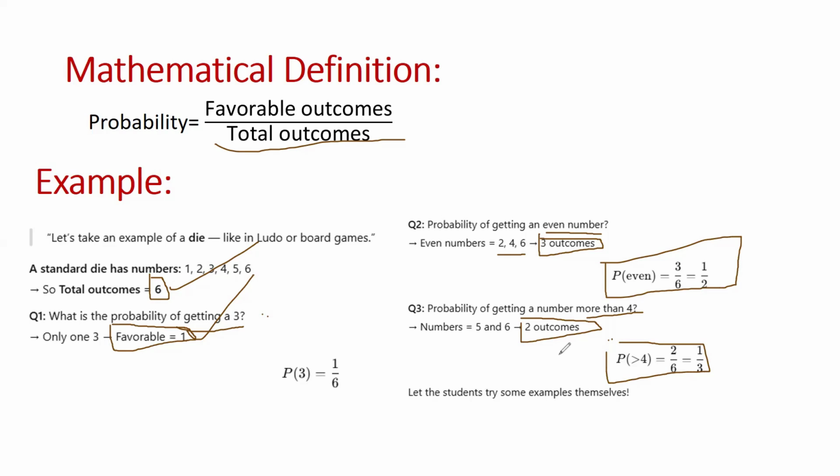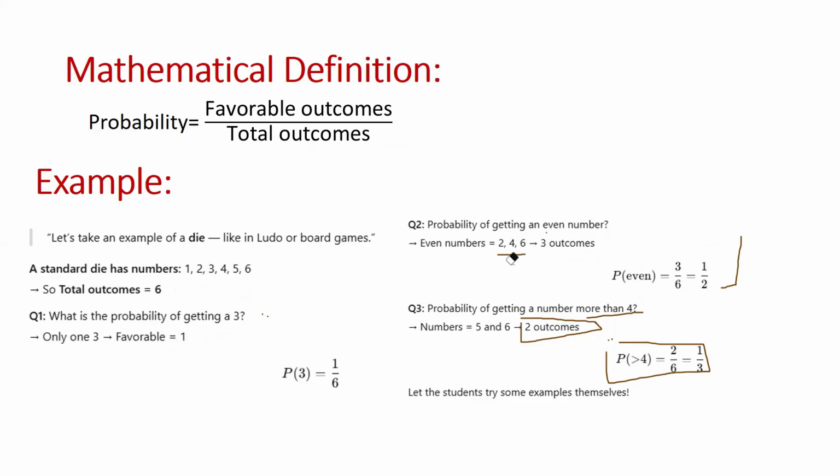Students, I hope you are able to understand the concept of probability along with daily life examples very easily. And now we will conclude the whole discussion.